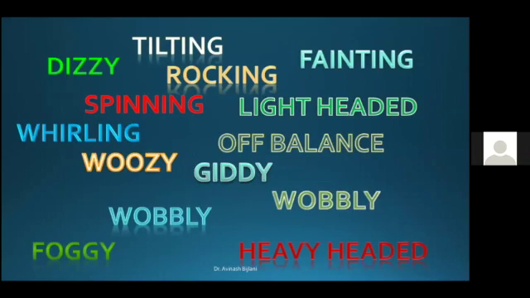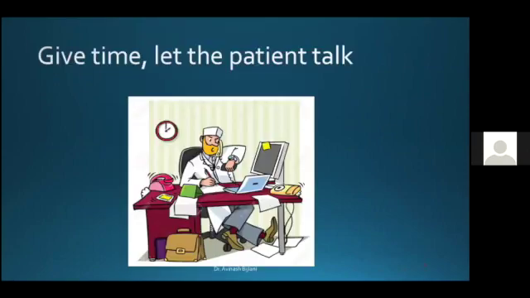The patient comes with very vague symptoms. The patient is not a doctor, and he's already confused because of the problems that he's facing. So he may present with any of the following, like saying that he is feeling dizzy, spinning, or a sensation of lightheadedness, heavy-headedness, wobbly, woozy, whatever. Now it's up to the doctor as to what to do. First and foremost, be prepared to give time to this patient. Let him talk. Don't be in a hurry. Keep some time spared for the patient of vertigo.